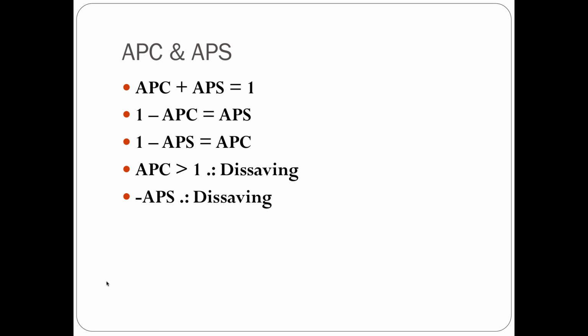So let me give you a scenario here. Let's say you have, once again, a disposable income of $100 and you consume $50 worth of that money. Your APC, therefore, is going to be 0.5 and your APS is also going to be 0.5. Because remember, your APC plus your APS has to add up to 1. So if your APC is 0.5, your APS is going to be 0.5. 0.5 plus 0.5 will add up to 1.